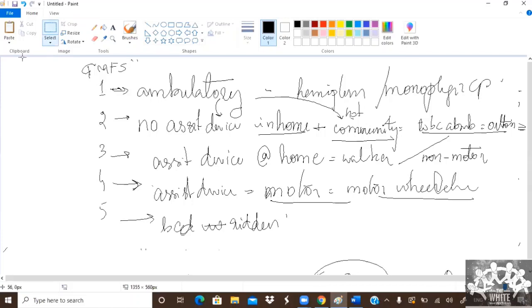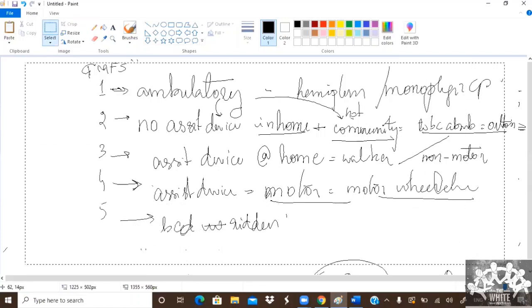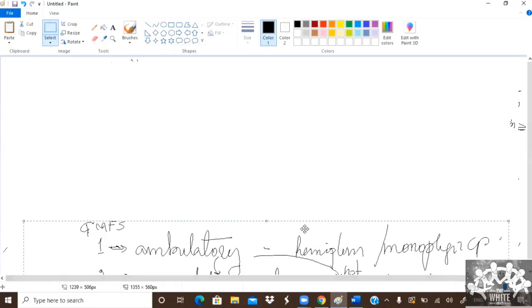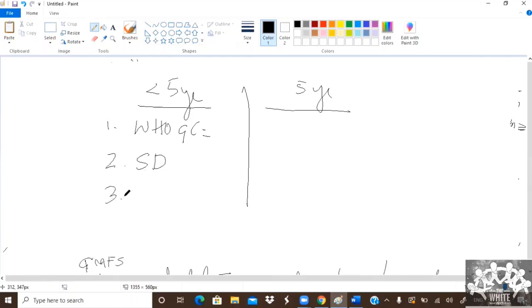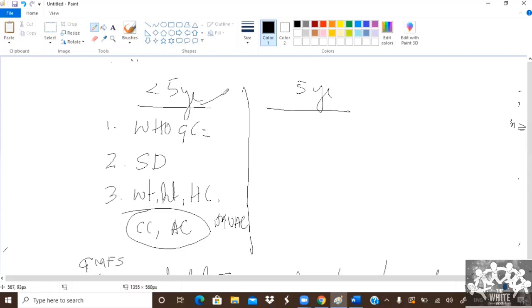Regarding standard deviations, until 5 years of age, you have to use WHO growth charts, which have standard deviations for weight, height, head circumference, chest circumference. This may or may not be used, but weight for height, head circumference, MUAC. This has to be mentioned up till 5 years.